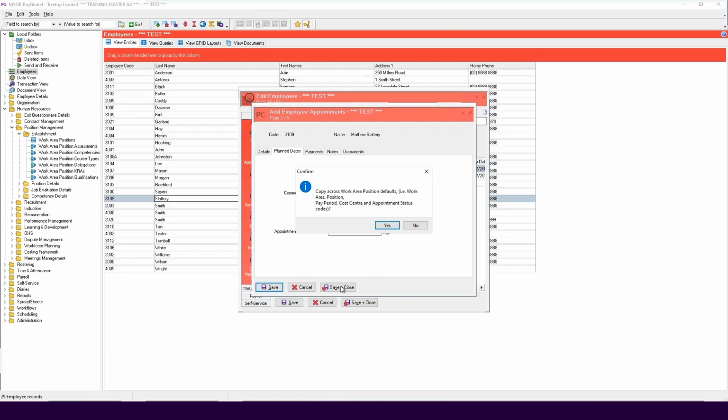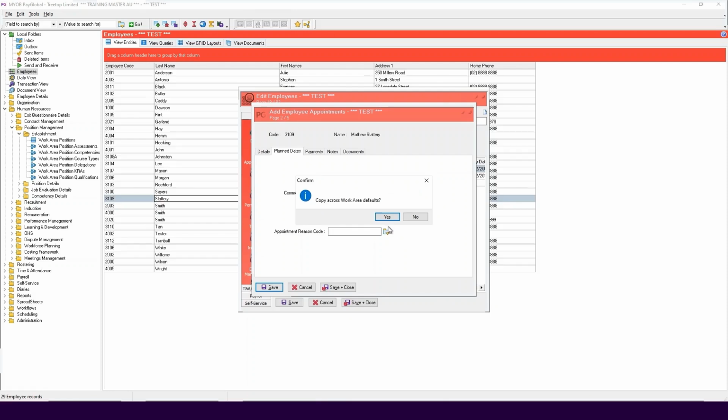If you select Yes to copy, the default values from the work area positions record will be copied to the relevant fields in the employee record. If you select No, this will not copy the default values from the work area positions record, and you will need to enter these values manually.